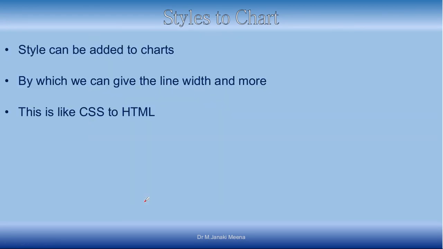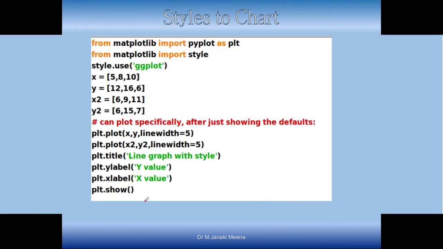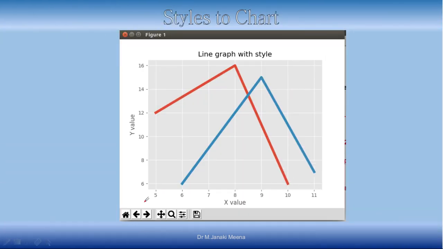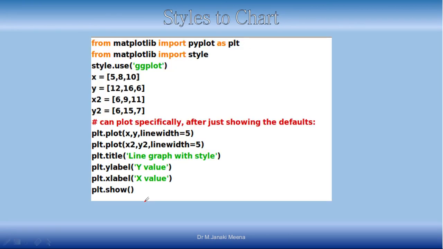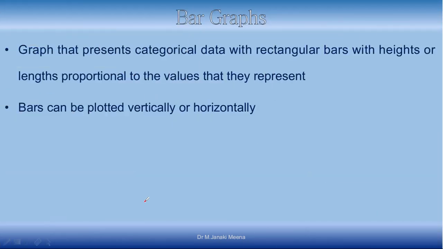We will just go to that slide and see how it was. This was very simple, isn't it? Instead, now we have made the thickness, and by default we have not specified the color. You can also specify the color. Since we have not specified the color, it is chosen by default. The first line it has chosen as red color and the second one as blue color.